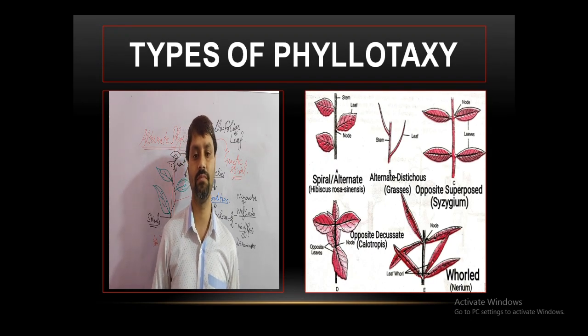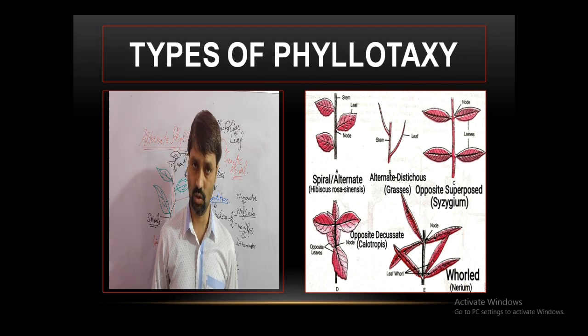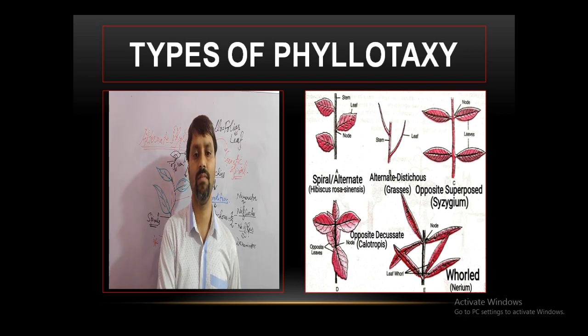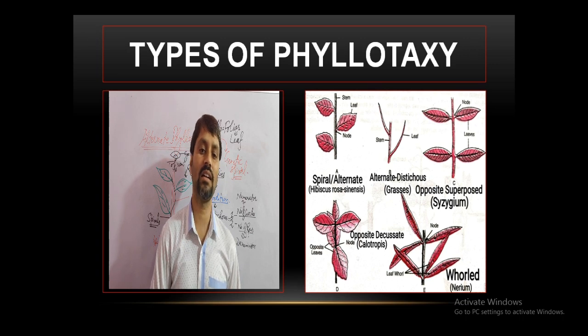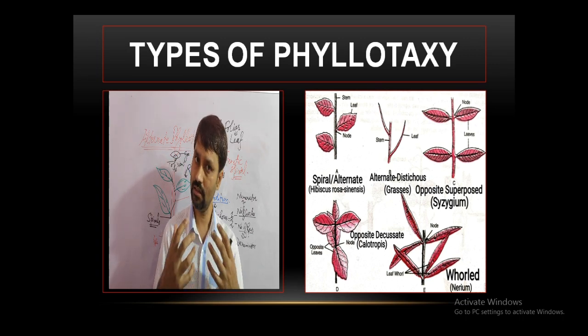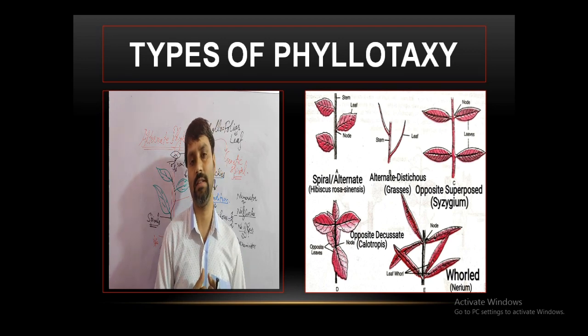Look at this picture. It is the Hibiscus rosa-sinensis, China rose, having a leaf at each node. You can observe there, having a leaf alternately at each node. This is the spiral or alternate kind of phyllotaxy.